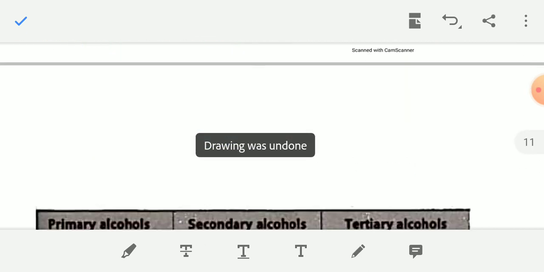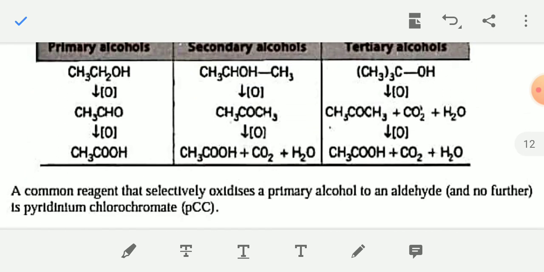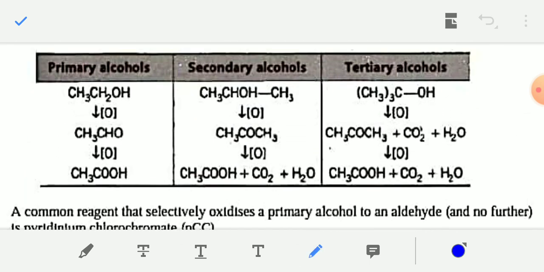For example, on oxidation, primary alcohol is converted into aldehyde. For example, ethanol on oxidation is converted into acetaldehyde, and on further oxidation, the acetaldehyde is converted into acetic acid. Similarly, secondary alcohol CH3CHOHCH3 on oxidation by any oxidizing agent like acidified potassium dichromate, alkaline KMnO4 or acidic KMnO4 will be converted into ketone.